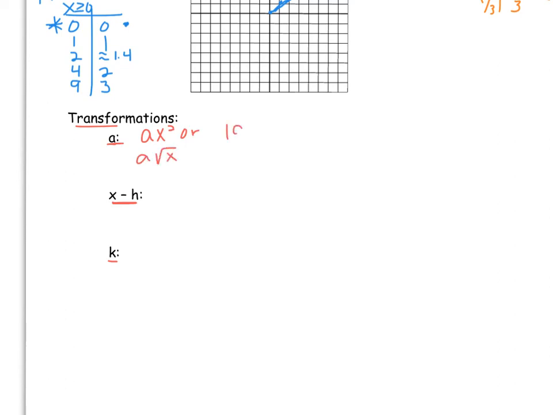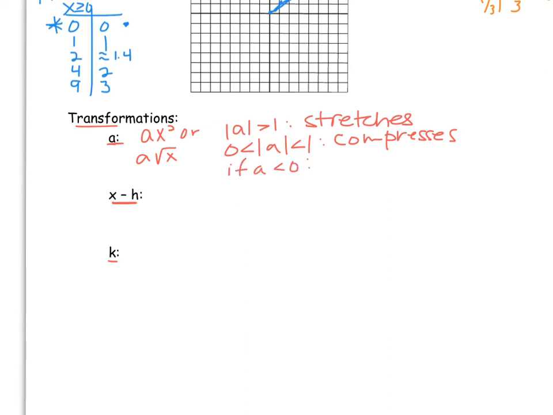If the absolute value of a is greater than 1, we would say that this graph will stretch compared to the parent function. If the absolute value of a is between 0 and 1, so if it's a fraction out in front, we would say the graph compresses, and it'll look different from the parent function. If a is negative, the graph will reflect over the x-axis. So these will be words that we use to describe types of transformations.